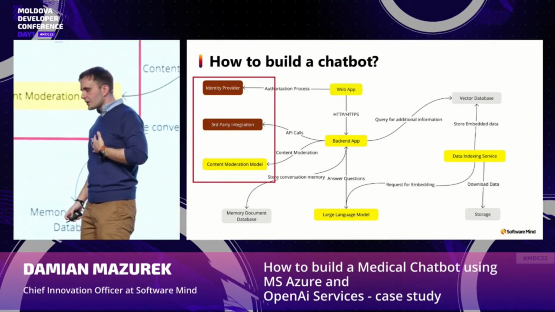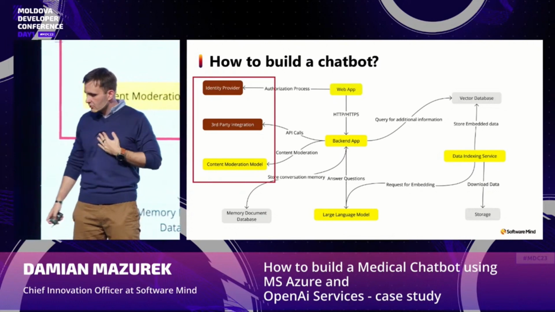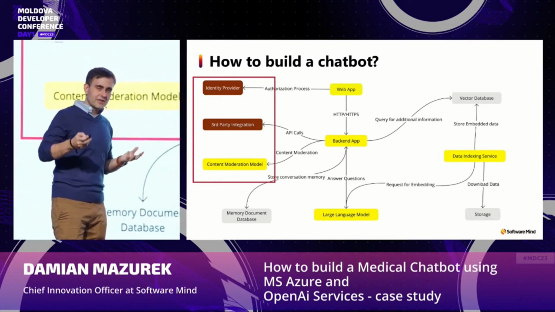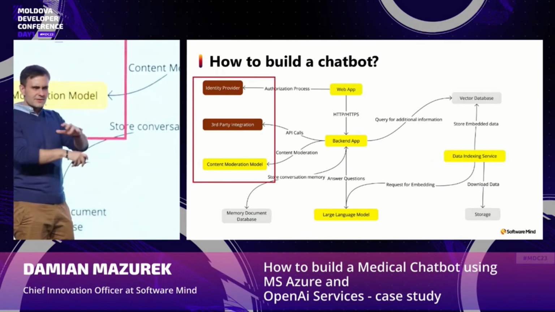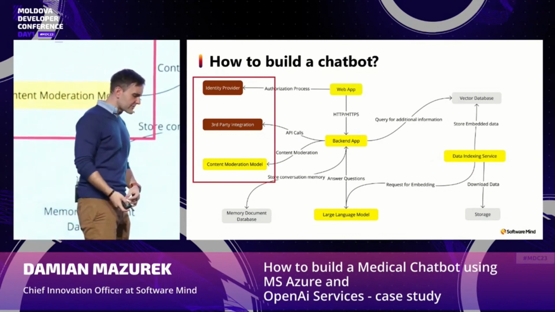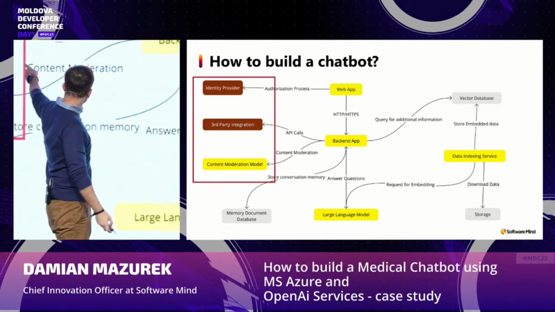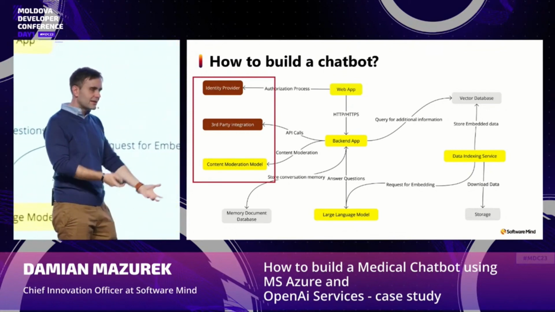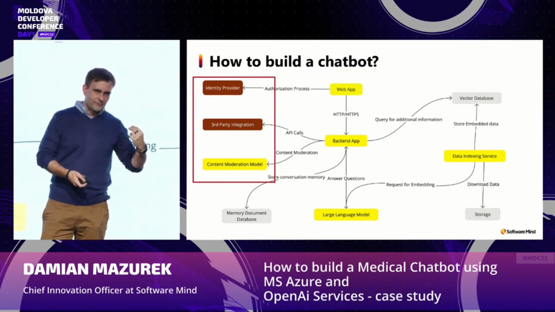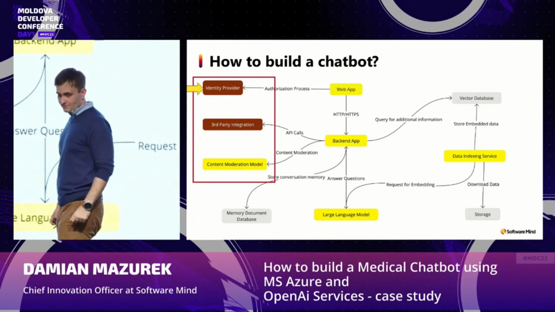So for example, if I create an API and a method called check me the weather in Moldavia, then every time a user asks, what is the weather in Moldavia, or something very similar, the model will know that it must trigger the third-party integration API and ask the external system about it. And this is really cool stuff.